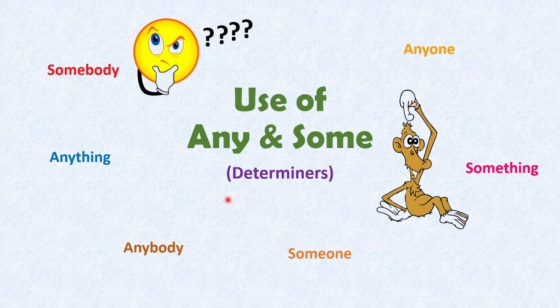I already discussed the use of a and the articles in my previous video, and here I'll be solving the question of use of any and some. So any and some are also included in determiners, and I'll be following with other topics from determiners. Now let's get started at English for all reasons good and solve your problem.